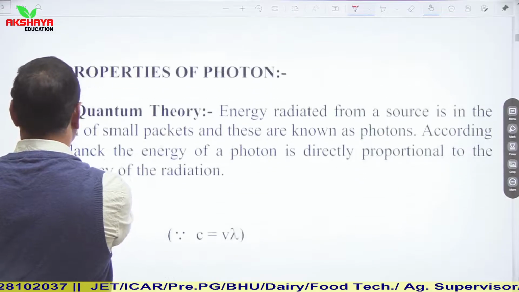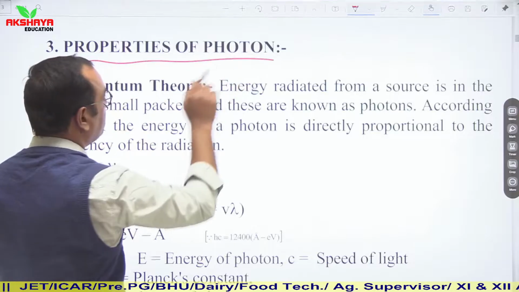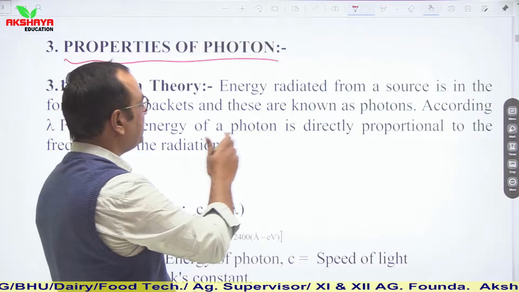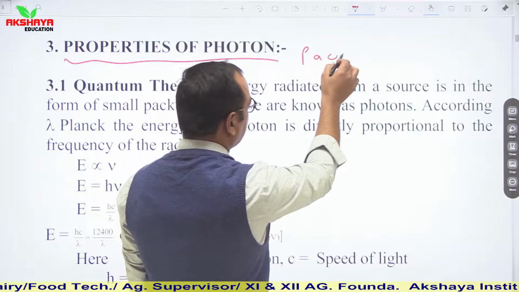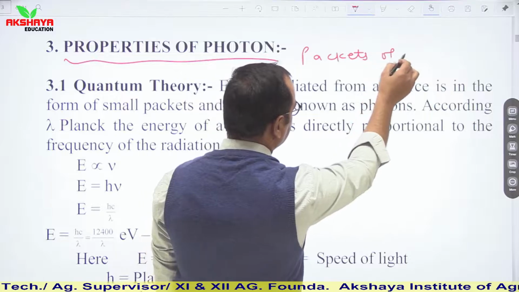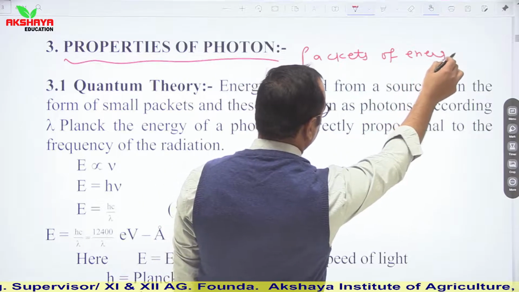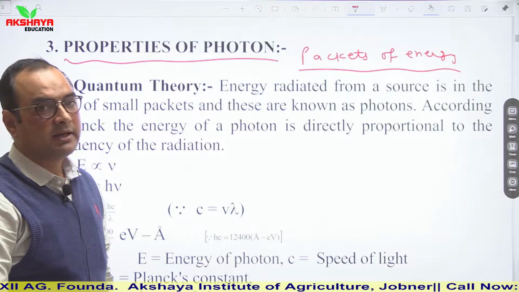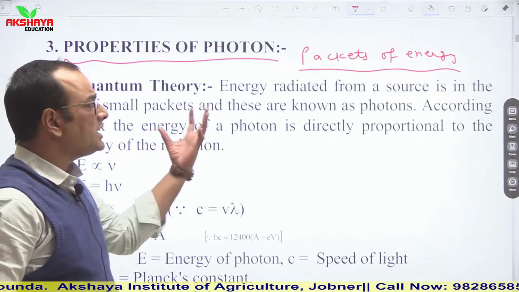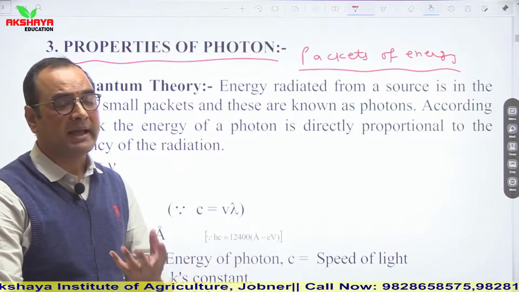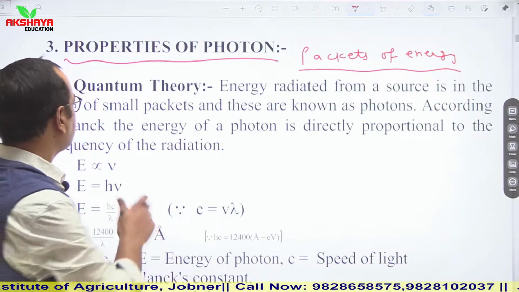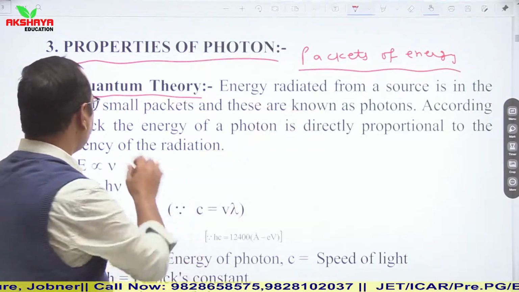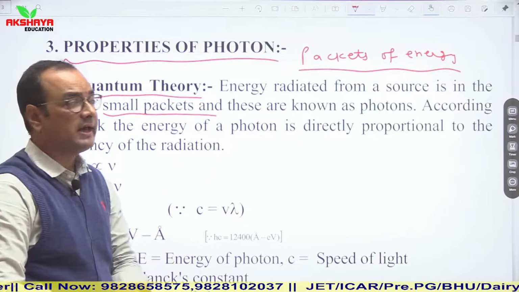Then the properties of photons. Photons are basically packets of energy. It means whenever light is emitted from any source, it is emitted in the form of packets, and these packets of energy are known as photons. This can be explained by quantum theory. Energy radiated from a source is in the form of small packets, and these are known as photons.